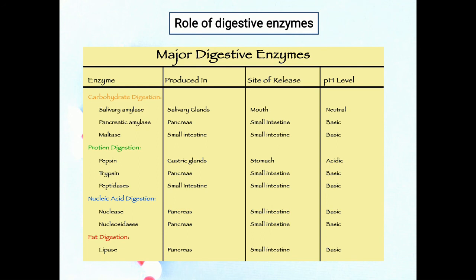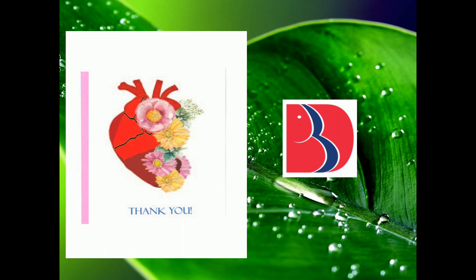Now, the brush border is a group of enzymes which are secreted by the small intestine. The brush border contains dextrinase, maltase, sucrase, lactase, enterokinase, peptidase, aminopeptidase, dipeptidase, nucleosidase, and phosphatase. These are all enzymes secreted by the small intestine. So these are the basic major digestive enzymes which act in their respective organs. So this is all about the digestive system.